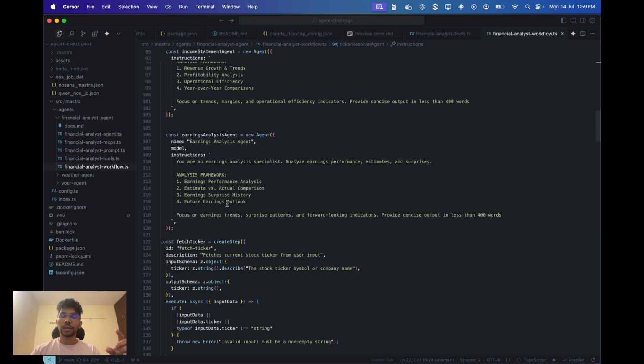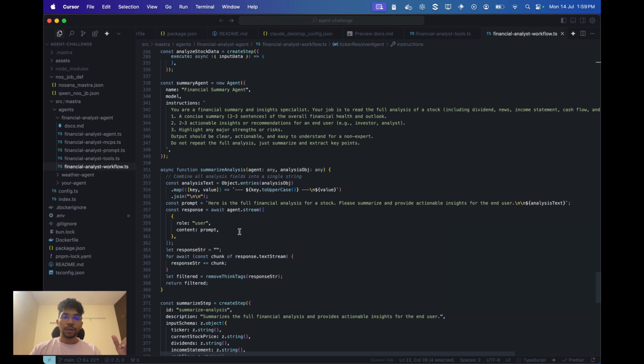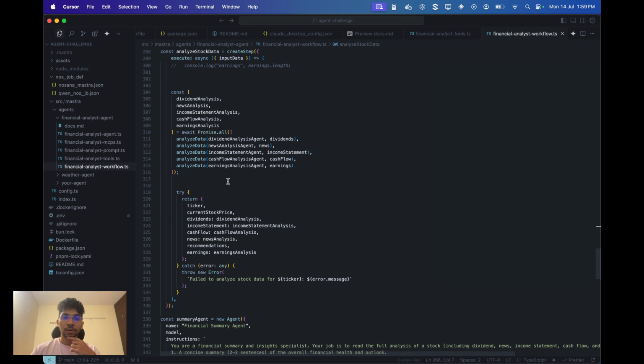It consists of these four steps: fetch ticker, fetch stock, then we call analyze stock data. In analyze stock data, we run all these agents in parallel, like the dividend agent and the news analysis agent. All these agents are run in parallel, and the output is then sent to the summary agent, which summarizes all the data and shows it to the user as output. Okay, this is one use case.